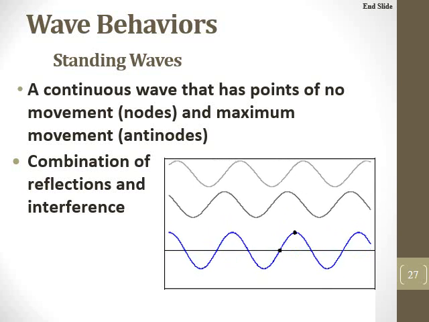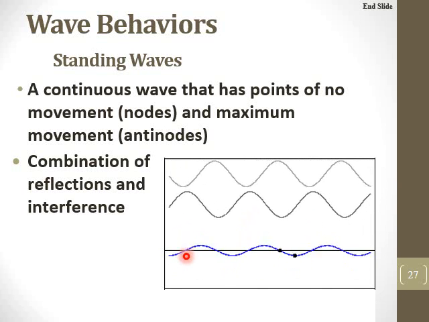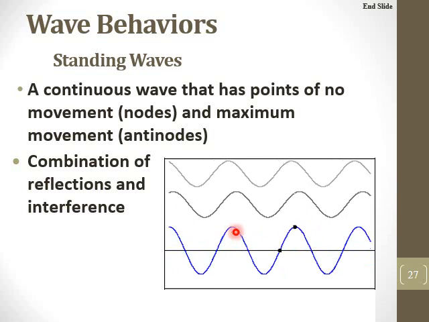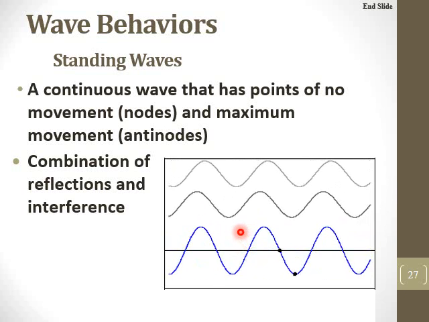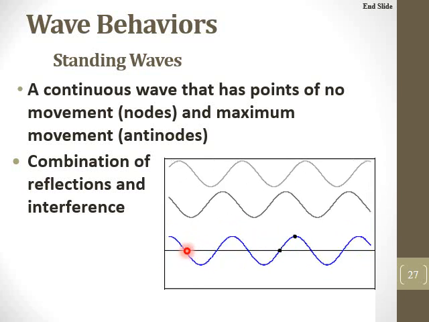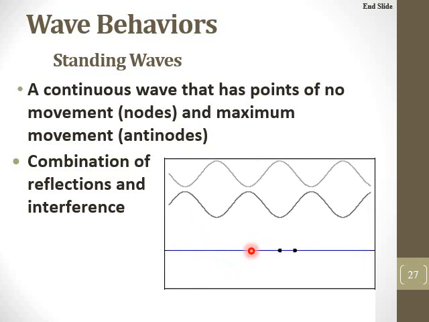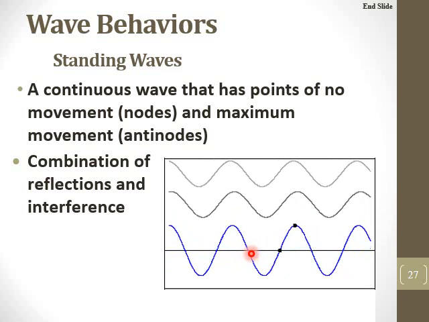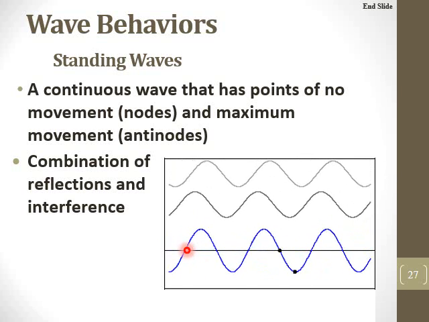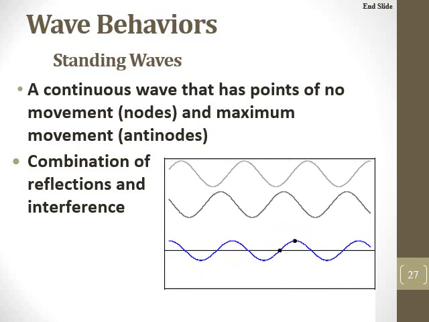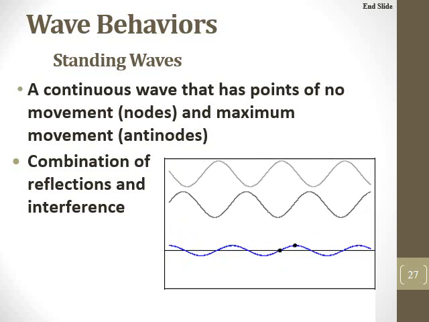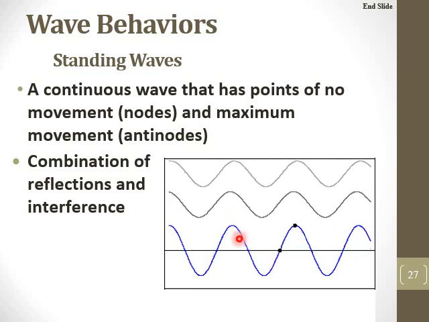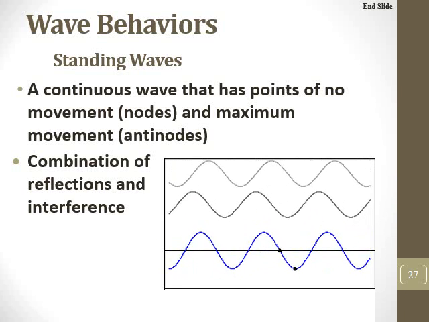Now if we look at a full wavelength, we start with a node here, and then we get a trough, and then we get another node, and then we get a crest, and then we get another node. So the entire wavelength is going to start from a node and go to another node and a second node. So there are going to be two of these antinodes in between. So it starts from one node, goes to the next, and then the next. That's going to be our full wavelength. It is going to include two of these that are vibrating up and down to give a full wavelength.